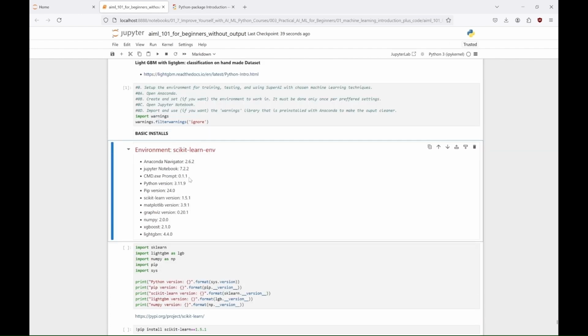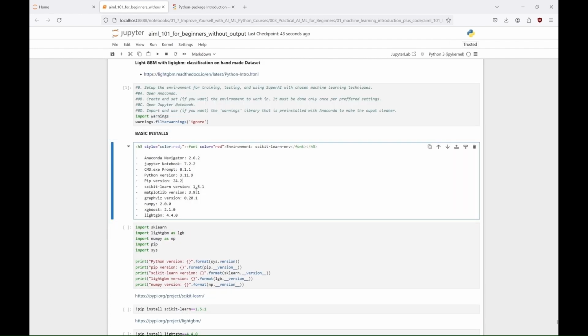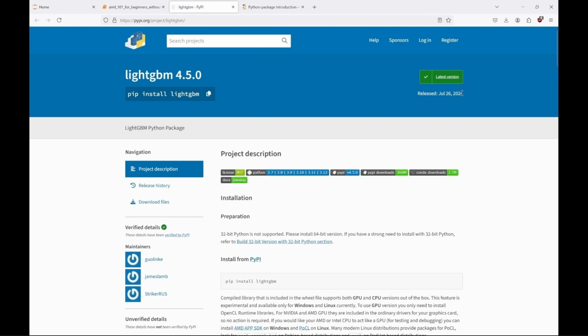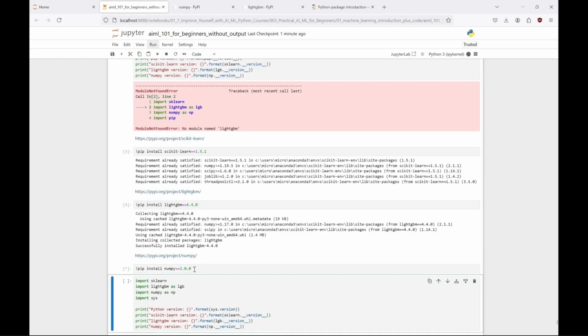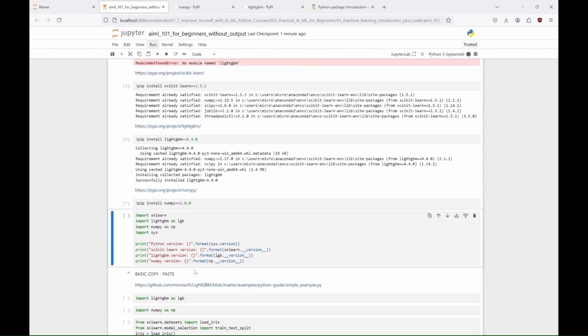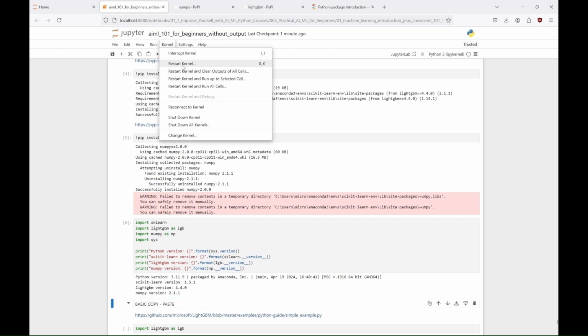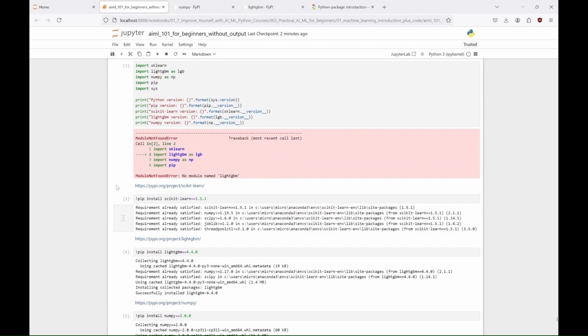We add it to our Scikit-learn environment, and now the environment will include everything mentioned in our documentation. We'll install here 4.4.0 version of LightGBM, and 2.0.0 version of NumPy. Since I had a higher version of NumPy pre-installed with Scikit-learn here, I need to downgrade it. And after this, it's good to restart the kernel, so that the correct version of the library is in use. It might be a little different in your situation, but I believe you can manage with it.